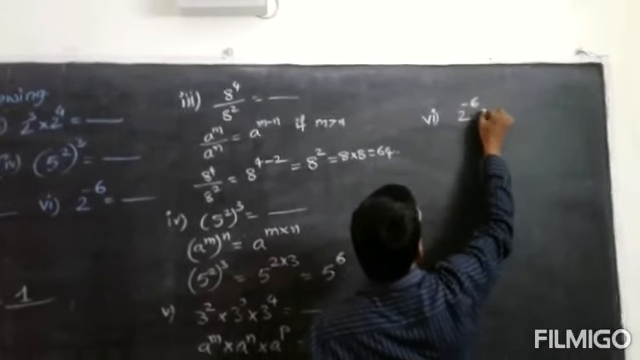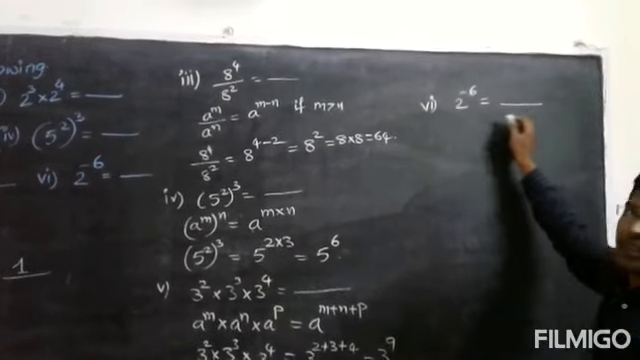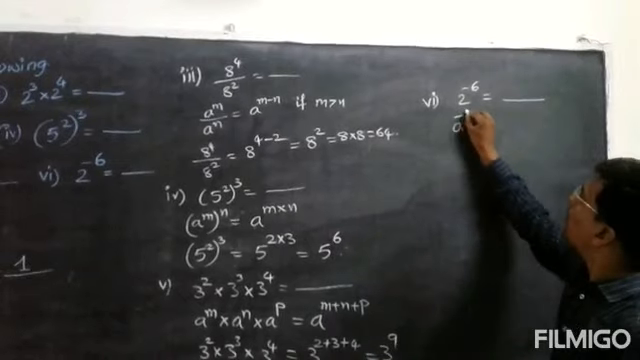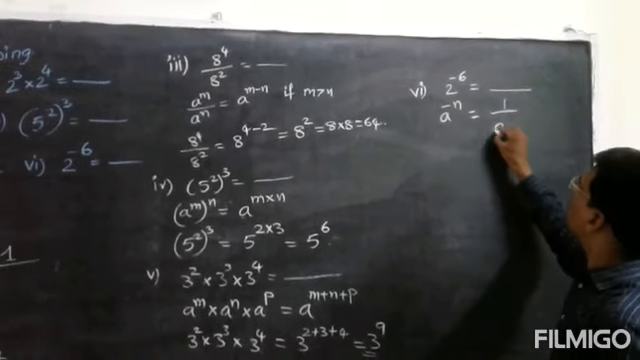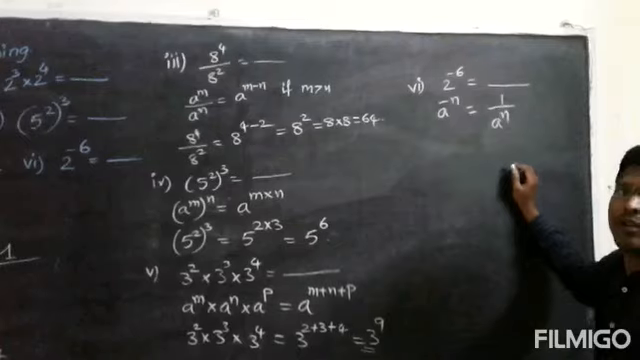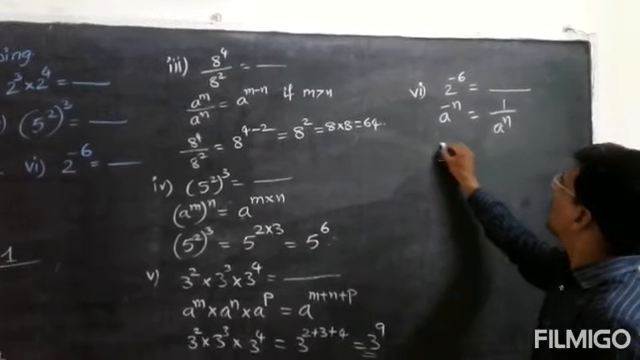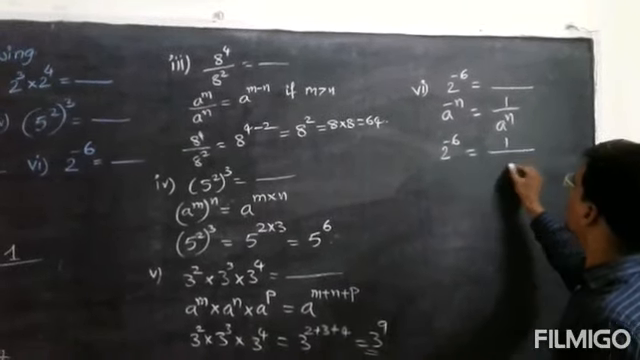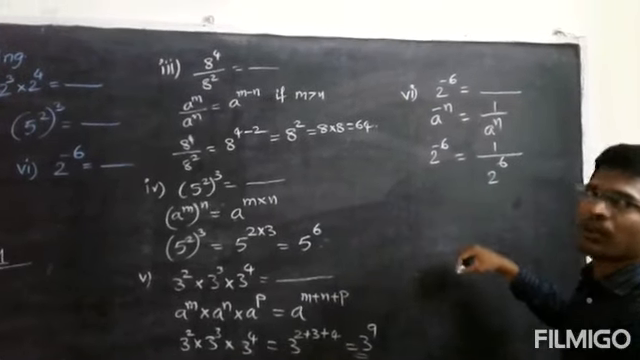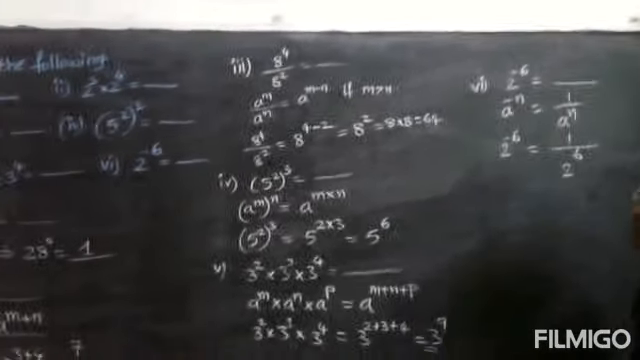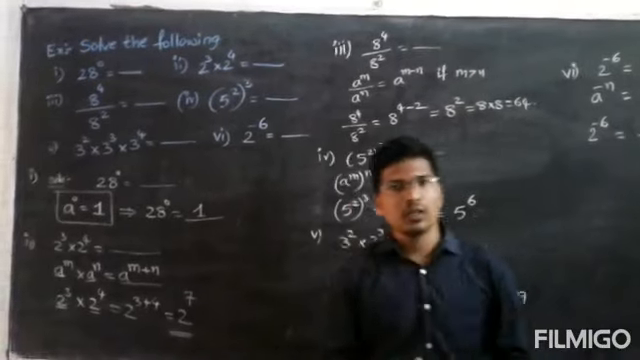2 to the power of minus 6 is equal to dash. This is in the form of a to the power of minus n, and the formula is 1 by a to the power of n. In the same way, 2 to the power of minus 6 is equal to 1 by 2 to the power of 6. So these are the applications where we use the laws of exponent formulas.